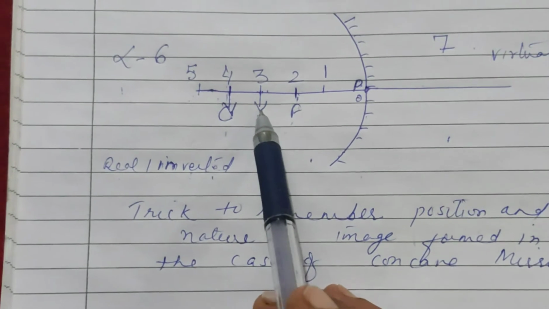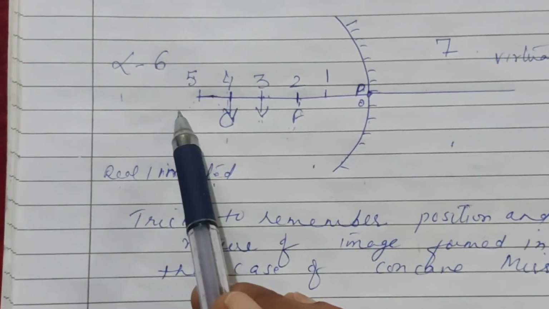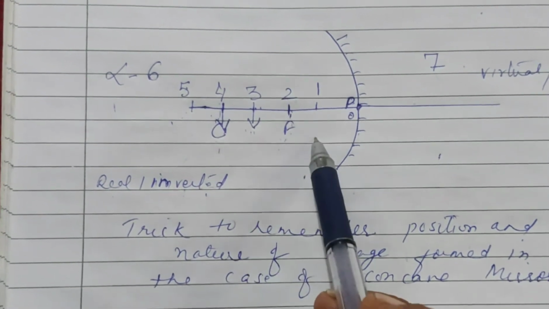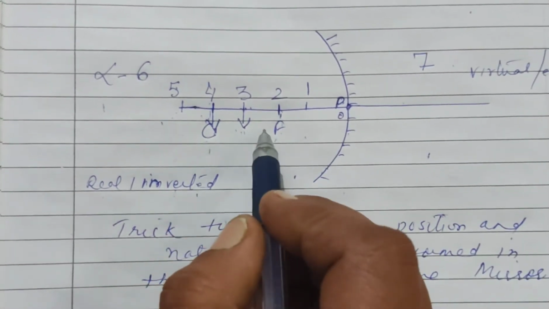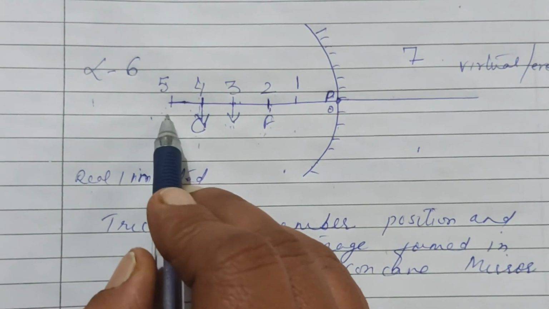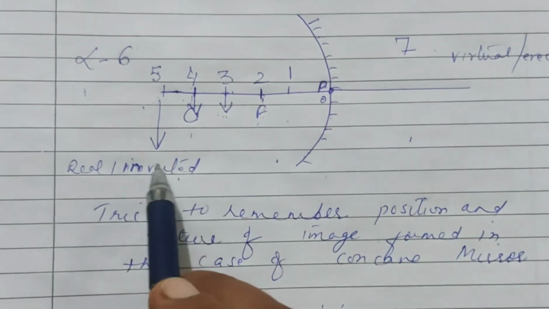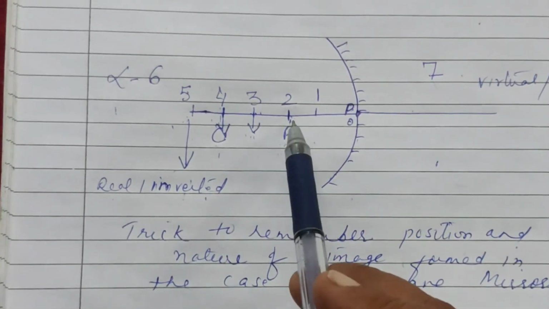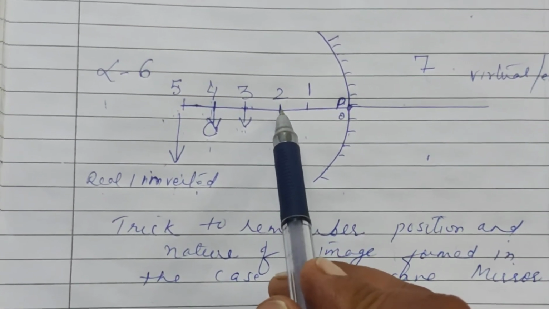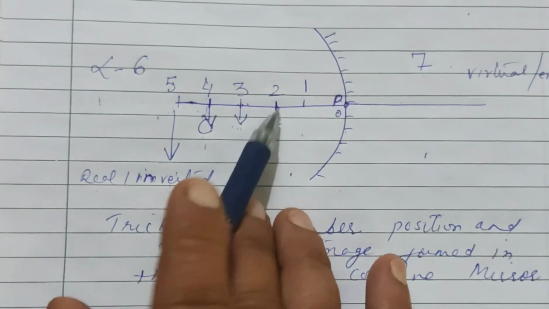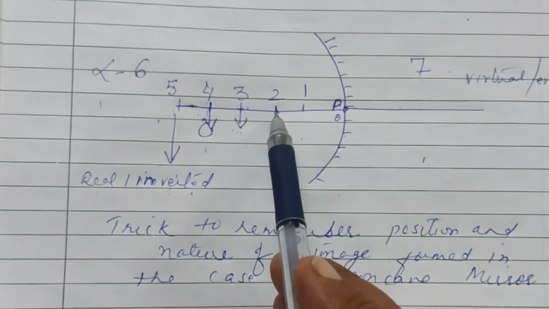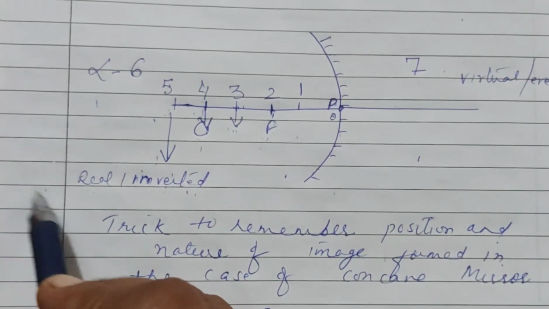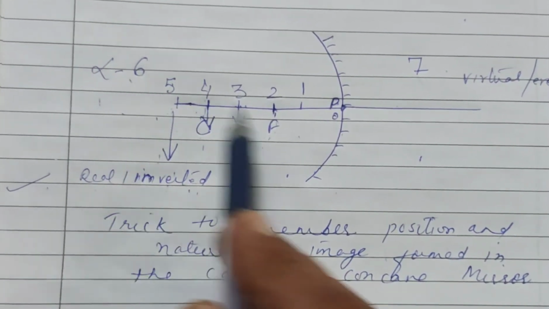Similarly, we have the position 3. So 3 में हम 5 ऐड करेंगे. So if the object is between F and C, then the image will be formed beyond C, and it will be real, inverted and magnified. Now we have the position at 2. 2 means focus पर है, तो infinity की focus पे है, तो focus की कहाँ बनेगी infinity पे. So we will form a real, inverted and highly magnified image at infinity, because 6 and 2 add up to give 8.